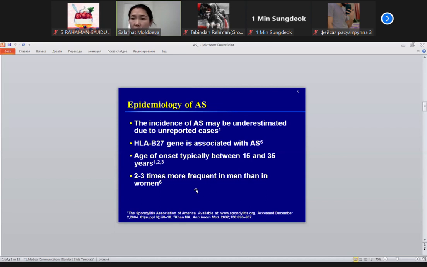HLA-B27 is strongly associated with ankylosing spondylitis. Age between 15 and 35 years old, young age, and more affected women. Oh, sorry, men. More specific for men.